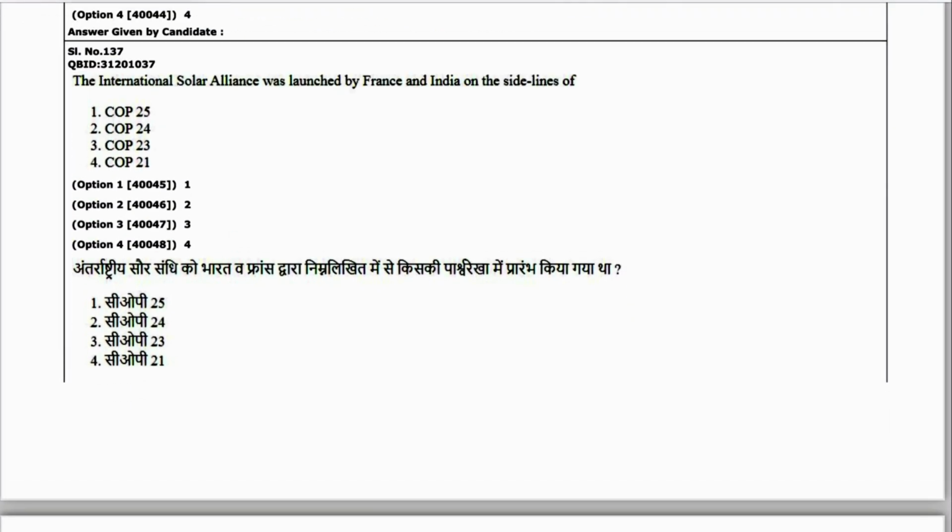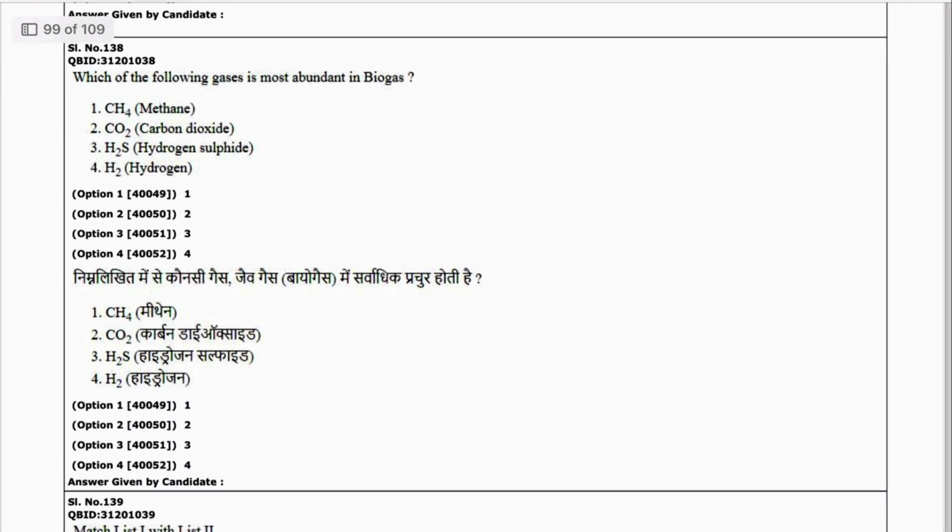Next is 37. The International Solar Alliance was launched by France and India on the sidelines of COP 21. 4 is the answer. Next 38. Which of the following gases is most abundant in biogas? That is methane. 1 is the answer.